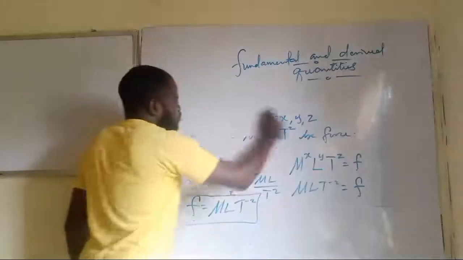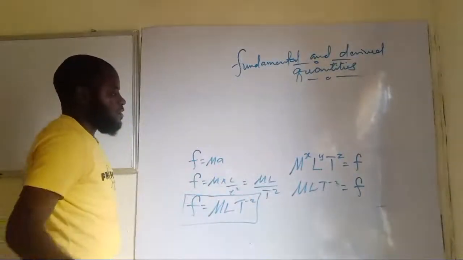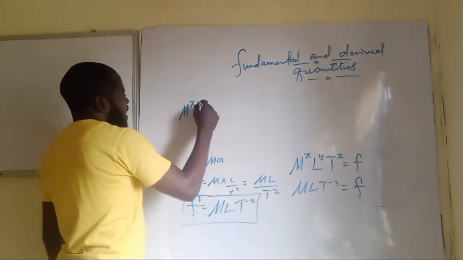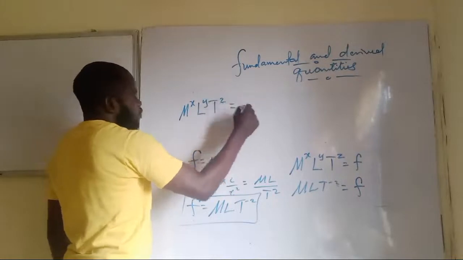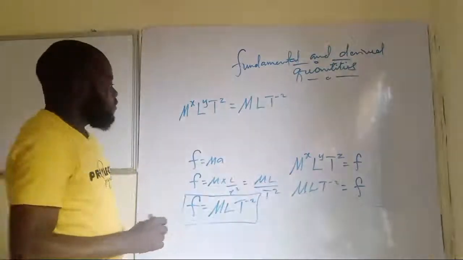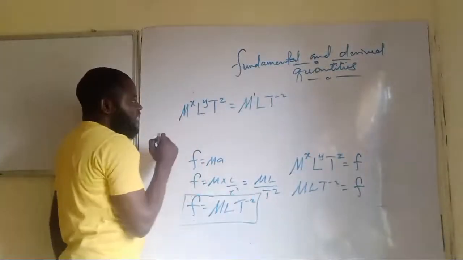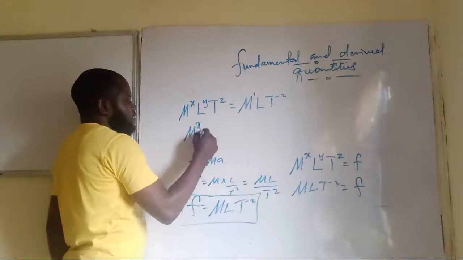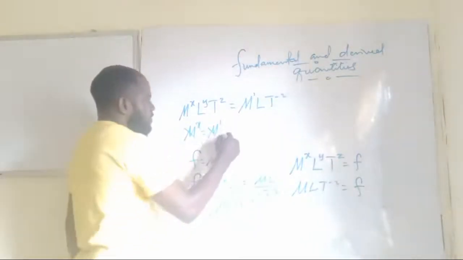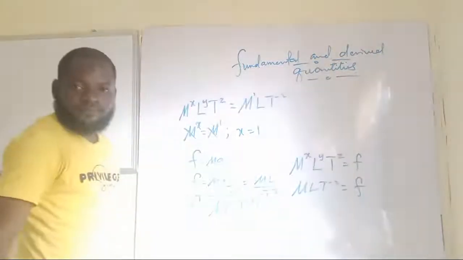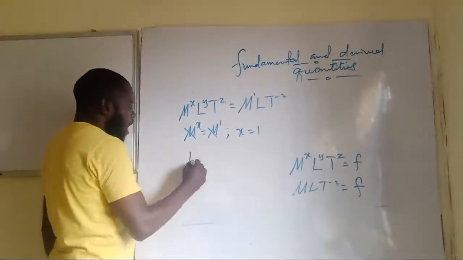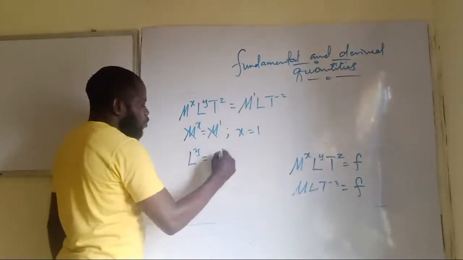So if you equate the two, you have what? M to x, L to y, and T to z equal M, L, T to minus 2. So if you compare coefficients, you get to see that this is M to x equal M to 1. M and M will cancel. Then x equals 1. You do the same thing with L to y.